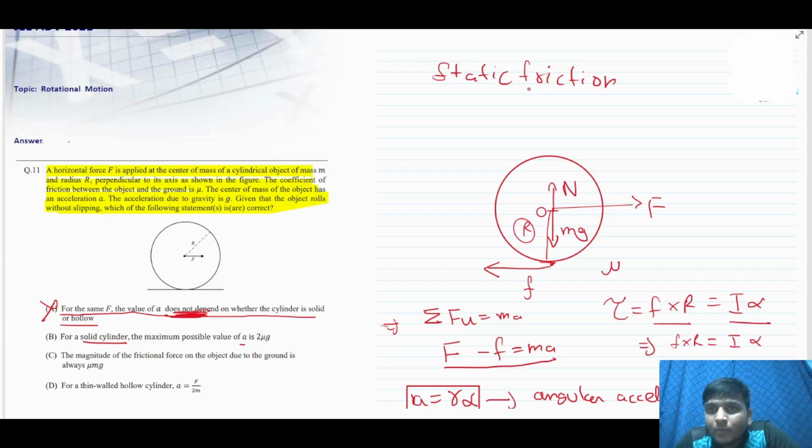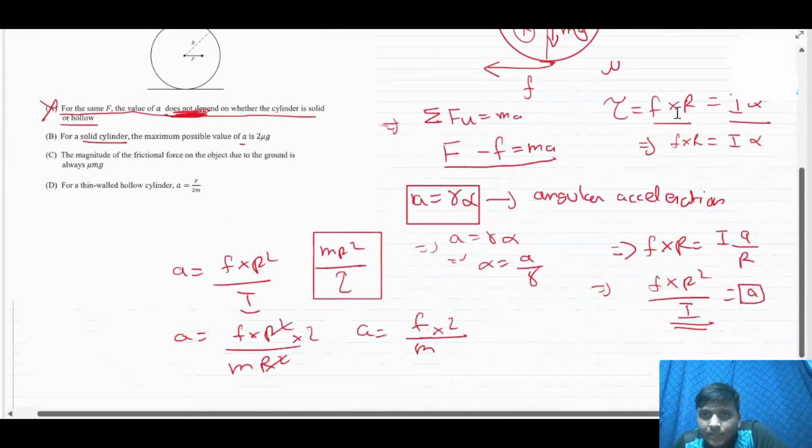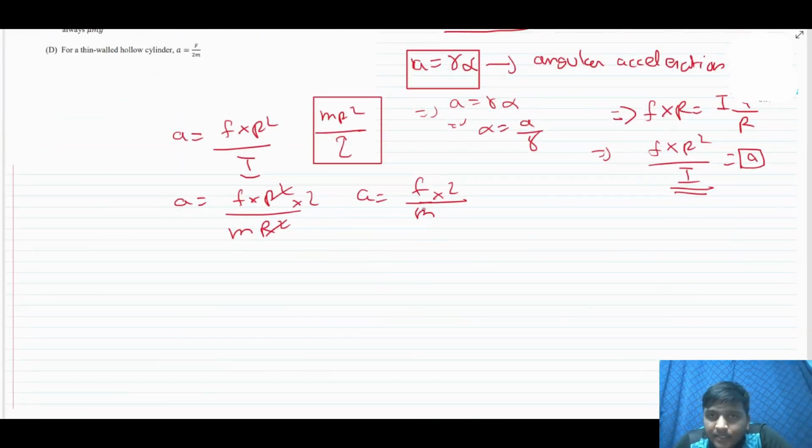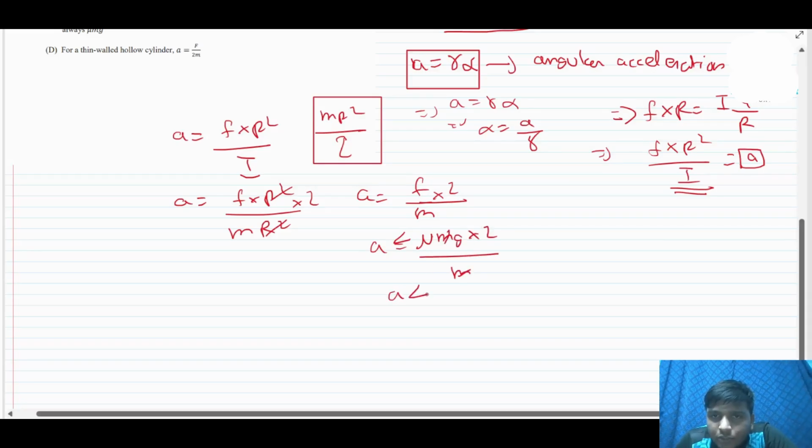And if you know about friction very well, then you must know that static friction has the property that it applies within a range, not a fixed value. So it varies from 0 to some maximum value. And what is the maximum value? It is nothing but mu N. And what is the maximum value of N? It is mg. Hence the maximum value of friction that it can apply is nothing but mu mg. So a is less than or equal to mu mg into 2 by m, if we cancel, so a should be less than or equal to 2 mu g.